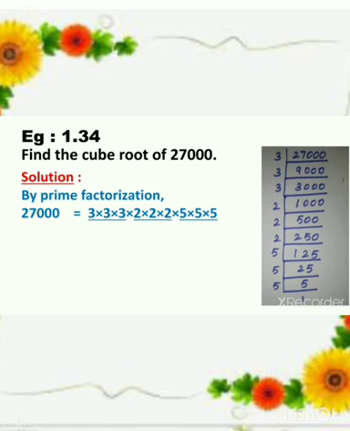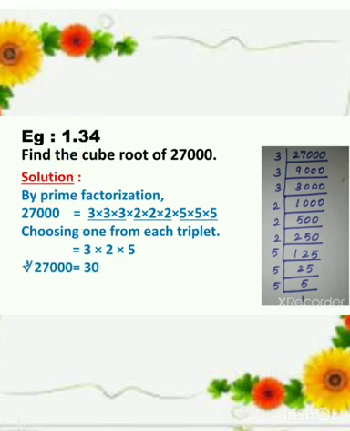We can make triplets, choosing one from each triplet. So from each group we pick out one. So 3 into 2 into 5. 3 twos are 6, 6 fives are 30. Therefore, the cube root of 27,000 equals 30. Answer: the cube root of 27,000 is 30.